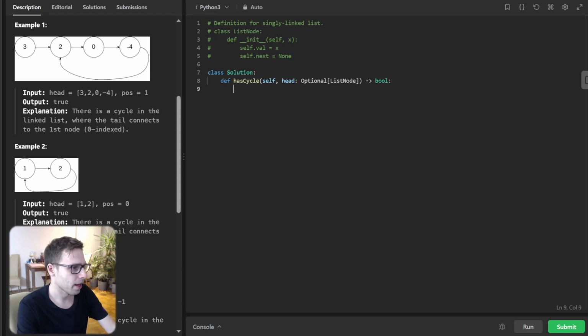Let's implement it. Visited nodes will be a set, and current node will be head.